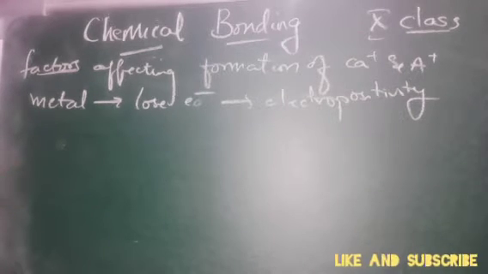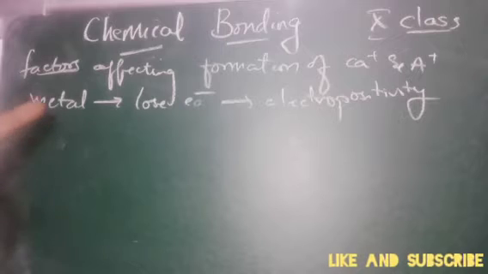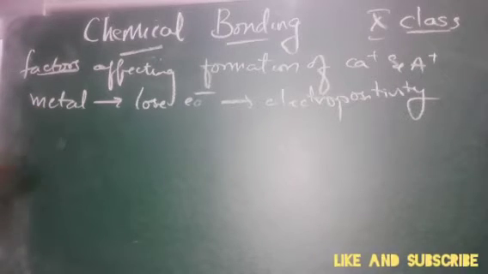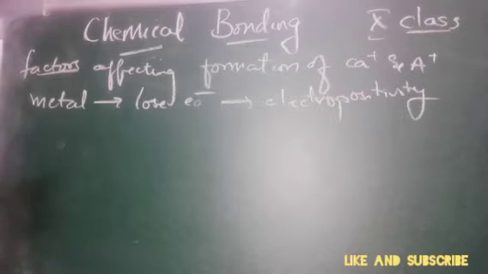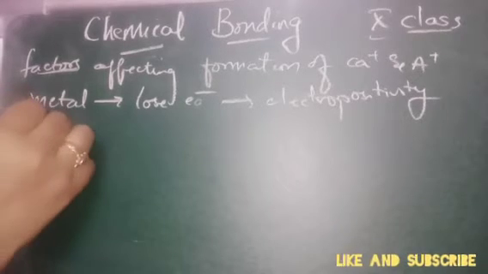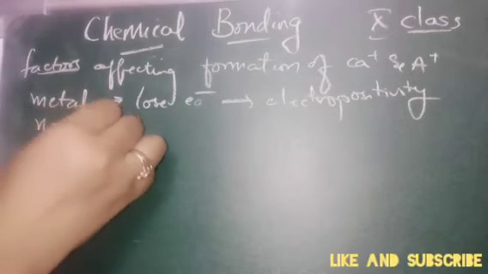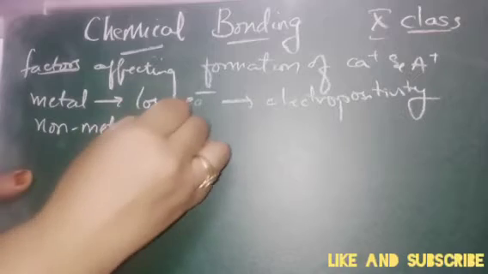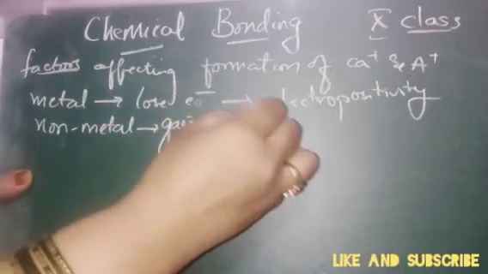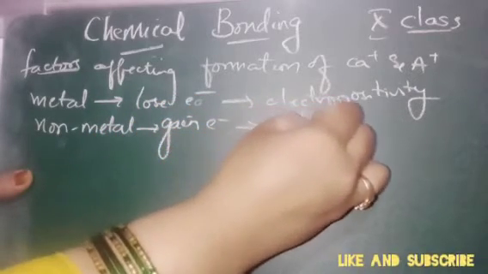And elements with more electropositive character form cations. Similarly, non-metals like oxygen, fluorine and chlorine acquire the electron configuration of inert gases by gaining electrons, and this is called non-metallic character or electronegativity.